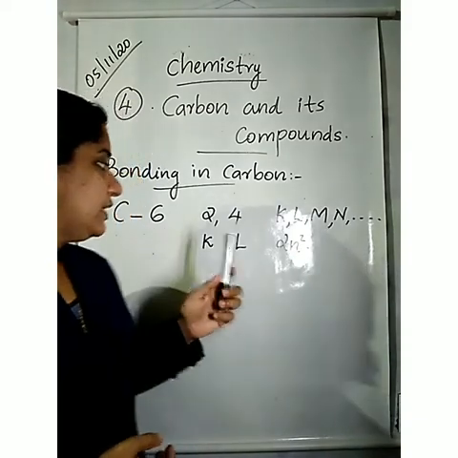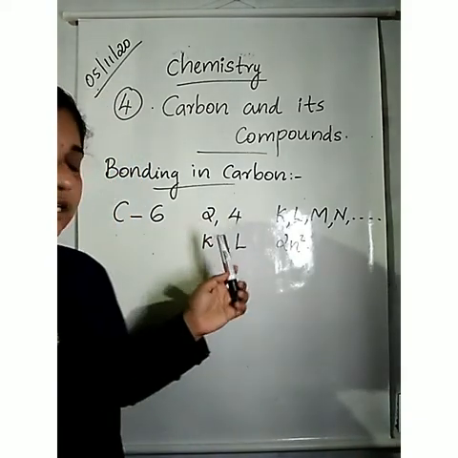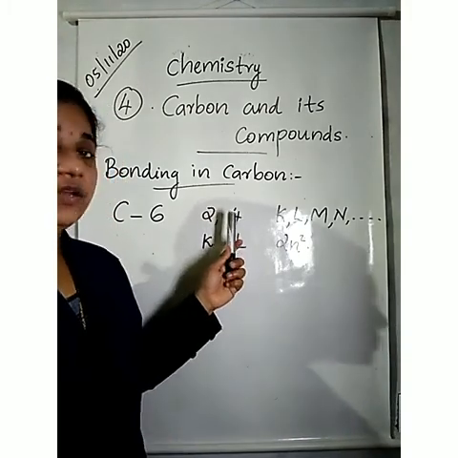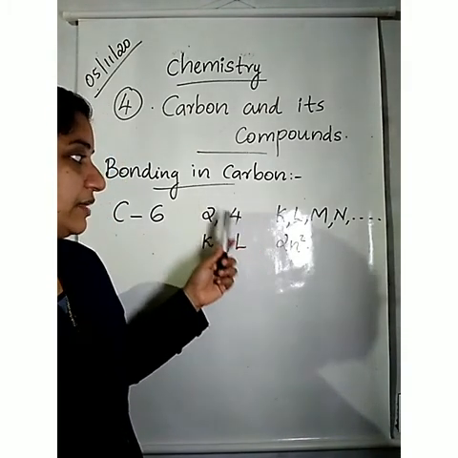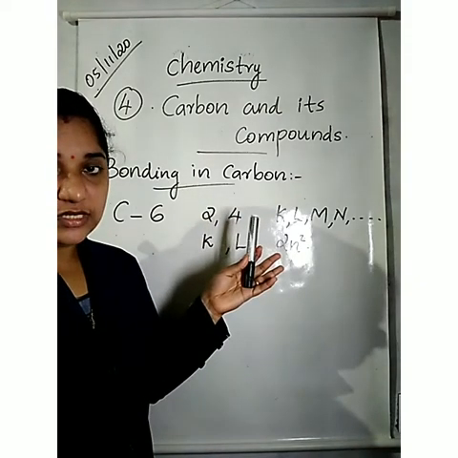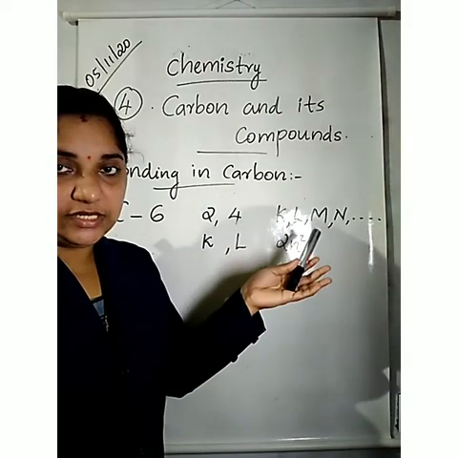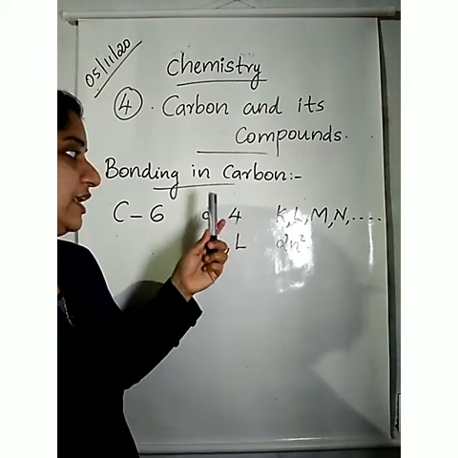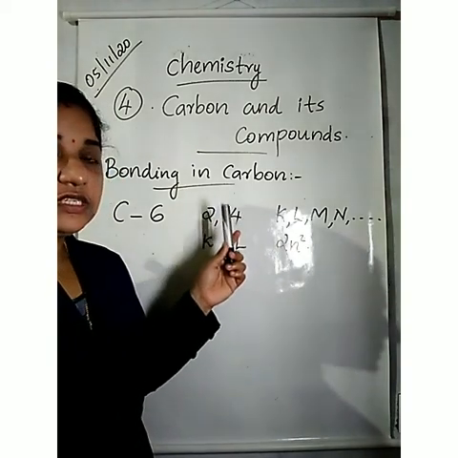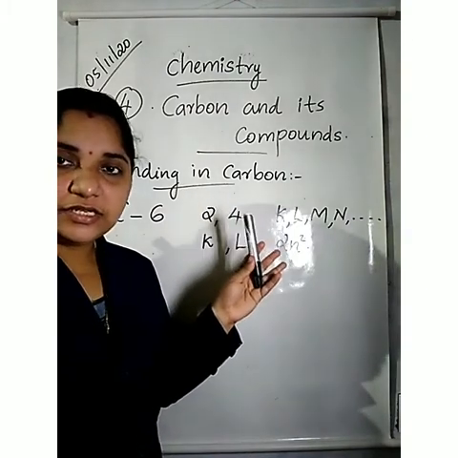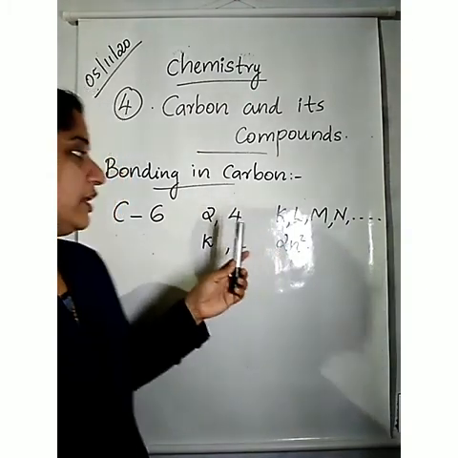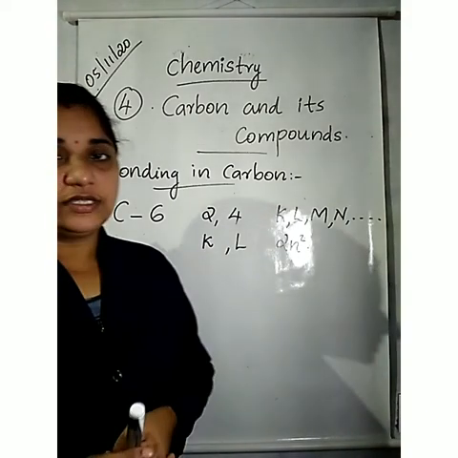Here, carbon's outermost shell has 4 electrons. Carbon needs 4 more electrons to attain stability, because if its outermost shell has 8 electrons, then it gets stability.